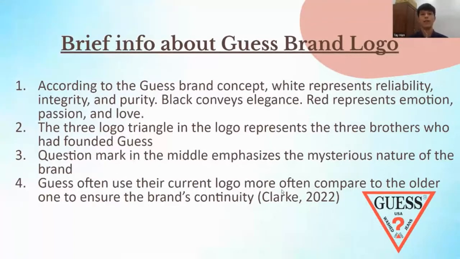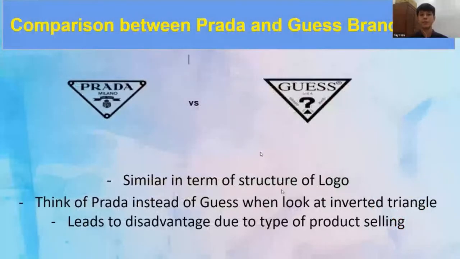And for the question mark in the middle, it emphasizes the mysterious nature of the brand, because Guess would like their consumer or buyer to guess what type of product they are coming out with in the future. And lastly, Guess often uses the current brand logo compared to the older one because the current one looks nicer and more attractive compared to the older one that looks not so attractive and normal, to ensure the brand continuity.